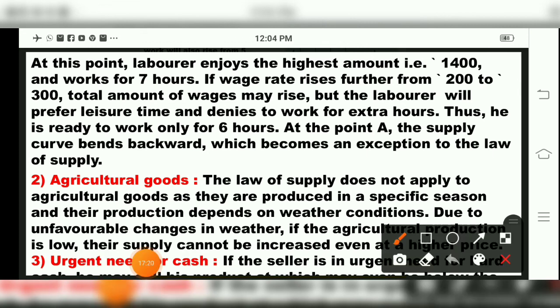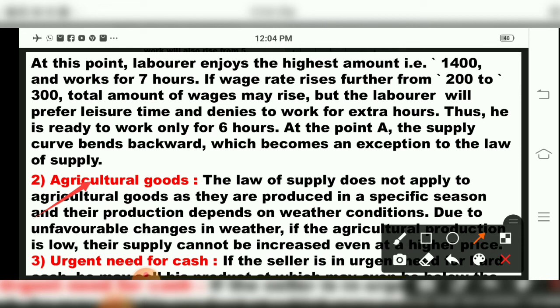Then the second exception for the law of supply is agricultural goods. Now we all know agricultural goods means what? Production of goods. So the law of supply does not apply to agricultural goods as they are produced in a specific season and their production depends on weather conditions.